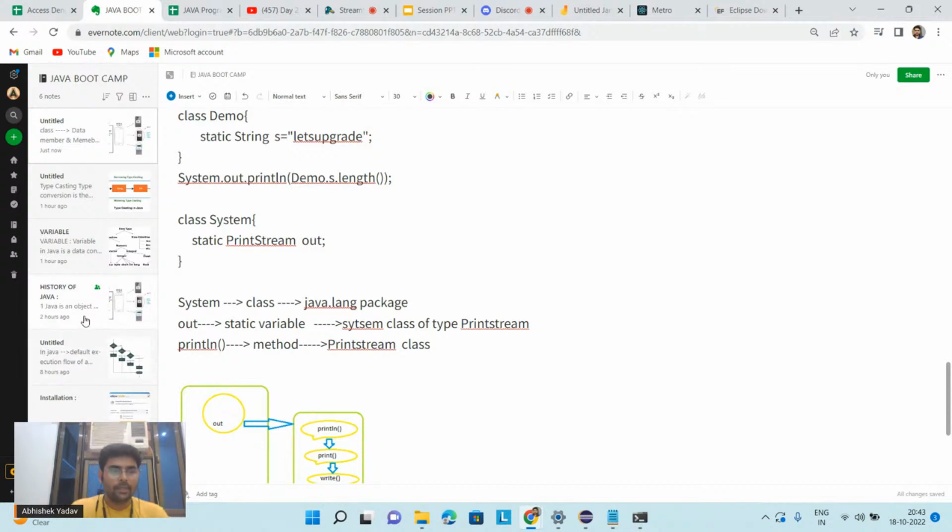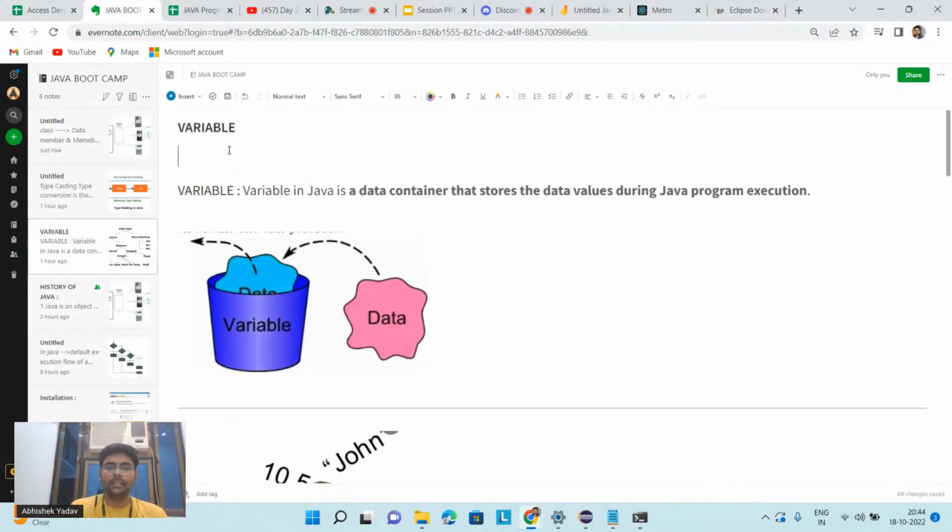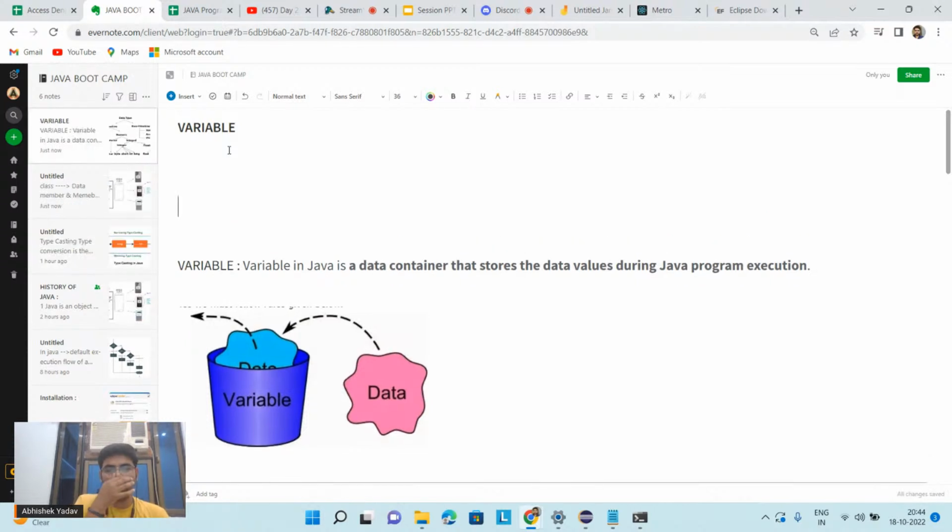So let's move to the variable part now, guys. First, what is the need of using a variable? In the IT field, you have a lot of data. In order to process that data, first you have to store the data somewhere, in your computer memory. So in order to process the data, first I have to write a program, and inside that program I have to store data. I can store the data with the help of a variable.